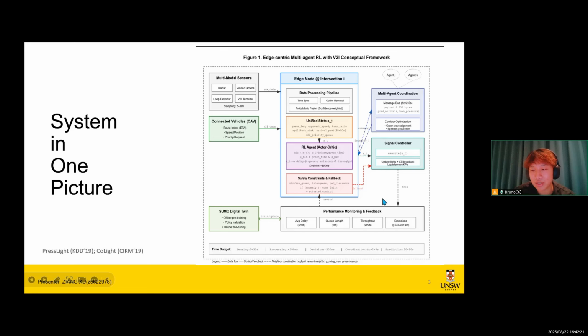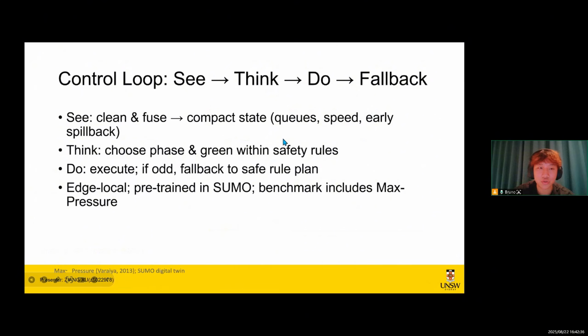We track KPIs and use the SUMO digital twin for pre-training and fine-tuning. This slide shares the idea: like a press slide and code slide, share just enough across the neighbors. Next, let's focus on the control loop.